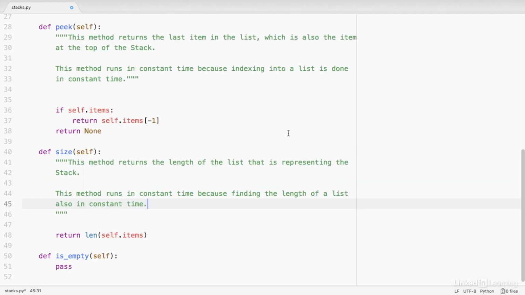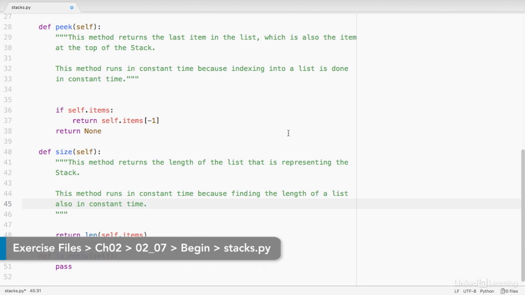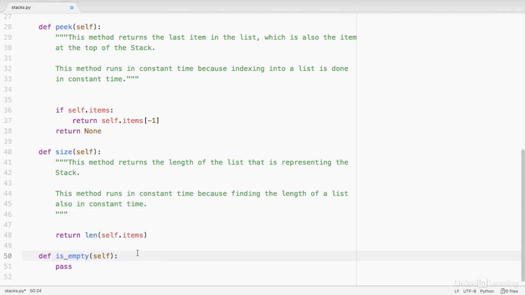The last method we'll add to our stack class is the isEmpty method. This should return a Boolean value describing whether or not the stack is empty. To do this, all we need to do is test for equality between our stack instance, which is represented as a list, and an empty list. So in code that looks like return self.items double equals empty list. If our list is equivalent to an empty list, that would return true. But if our list is not equivalent to an empty list, that would return false.